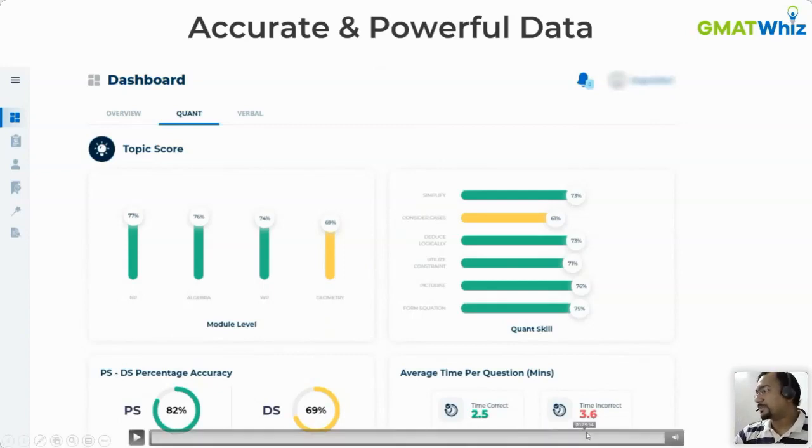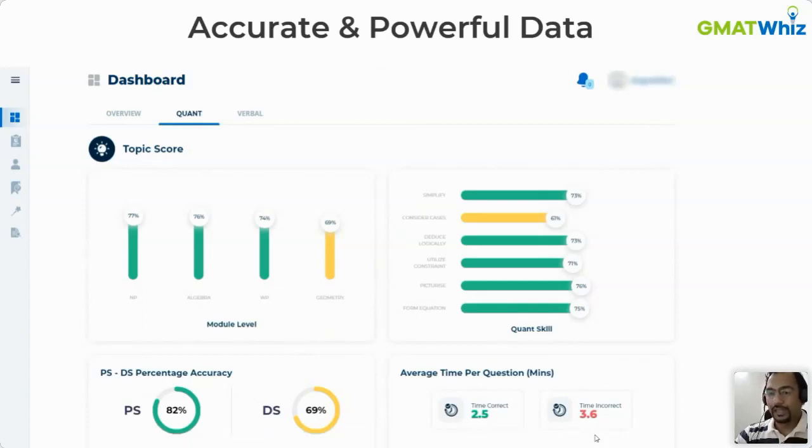So a lot of data is present in the old system as well. We had a lot of data in the old system. But now what we have done is we have taken it to the next level. And again, this is just a short overview of the data which was there. There was a lot more data about individual topics, difficulty levels and all of that. But let's say as a student, it's difficult for you to read and understand this data. We don't want you to do that. We don't want you to get bogged down because you are probably not good at understanding why you are struggling.